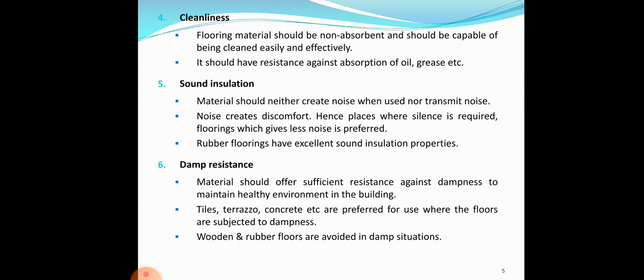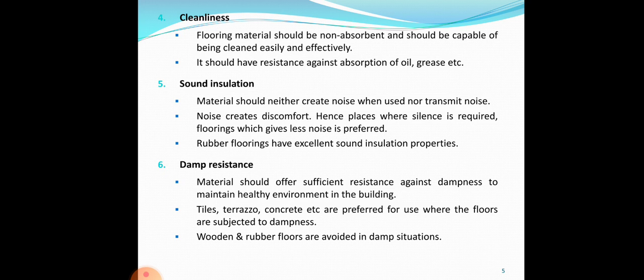The next property is damp resistance, which again affects the selection of a flooring material. All the floors, especially the ground floors, should be damp resistant so as to ensure a healthy environment. Normally floors of clay, tile, brick, etc. are preferred where the floors are subjected to dampness, because they do not absorb the moisture.